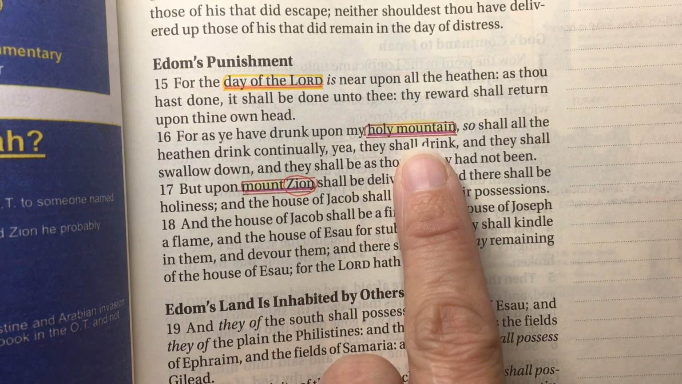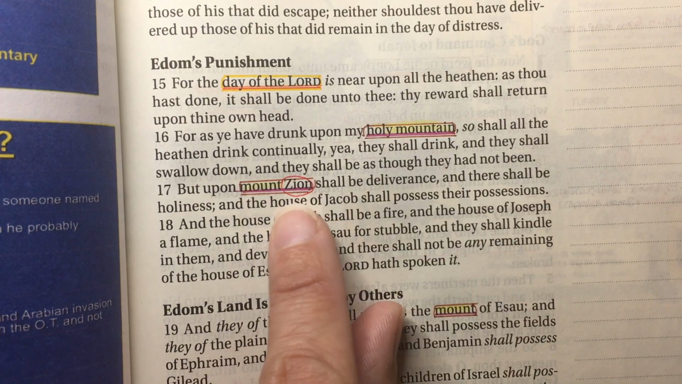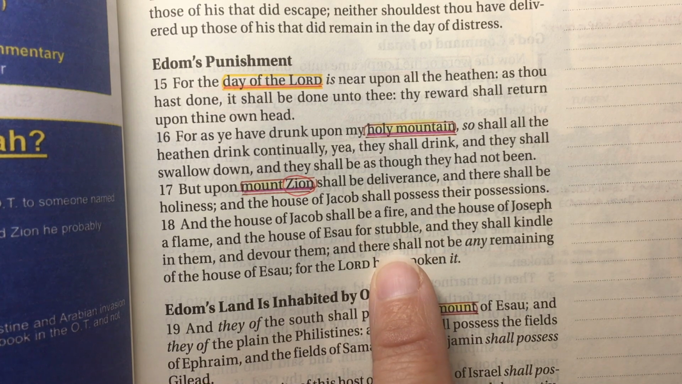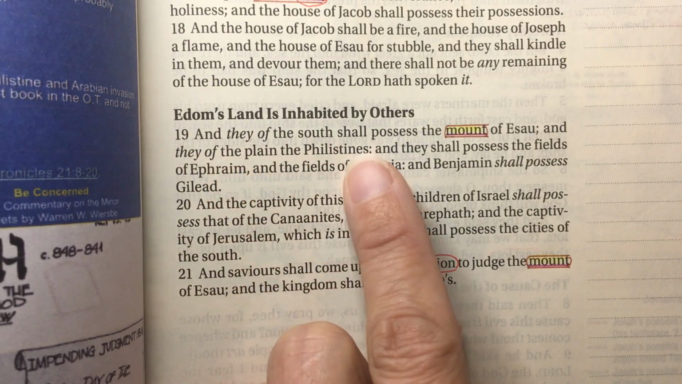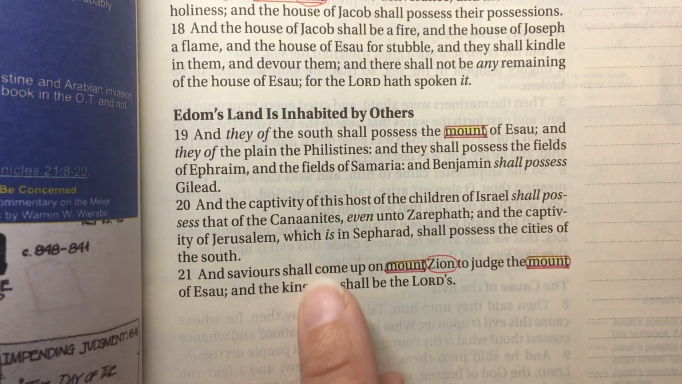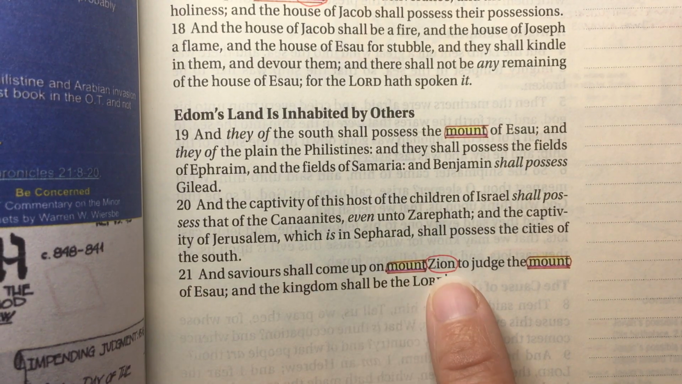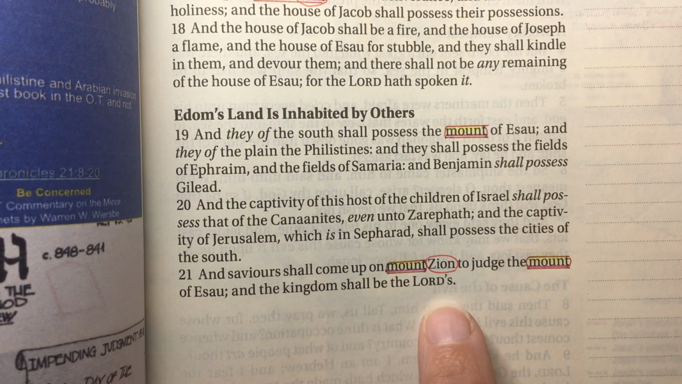So we have that mountain. We're going to link back to Psalm 48 verses 1 through 2. Zion, that's a big symbol. The fire, everything is coming to an end. The sin and all of it is coming to an end. So here in verse 19 it says, and they of the south shall possess the mount of Esau. It's going to be completely taken over. And then verse 21, and saviors shall come up on Mount Zion to judge the mount of Esau, and the kingdom shall be the Lord's.